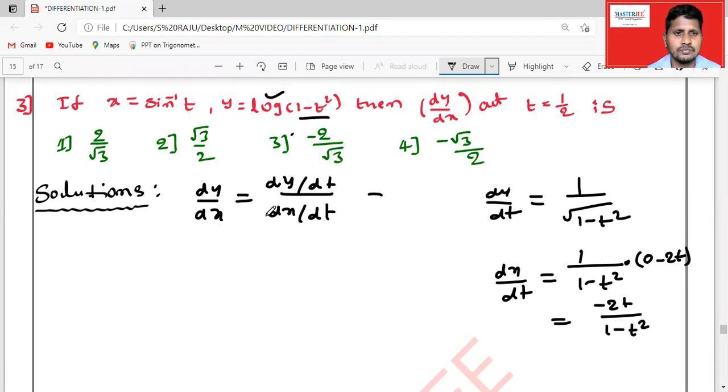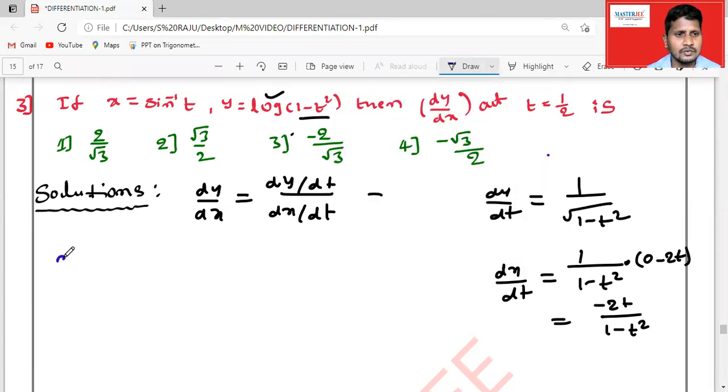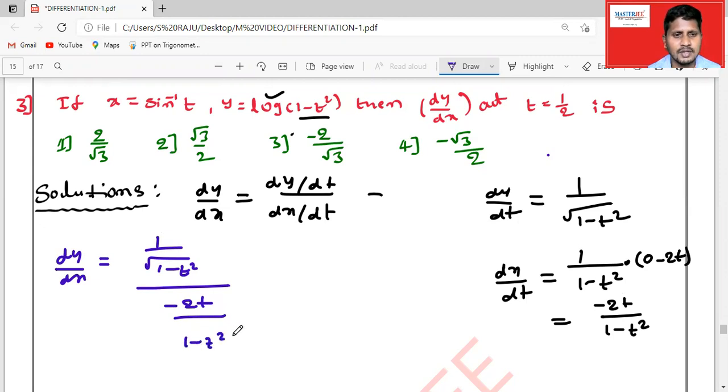So substitute both the values here. We will get dy by dx clearly equal to dy by dt, so 1 by root over 1 minus t square, divided by minus 2t by 1 minus t square. 1 minus t square, this we got. Okay, in this case, shall I write this value as square root of 1 minus t square, whole square?